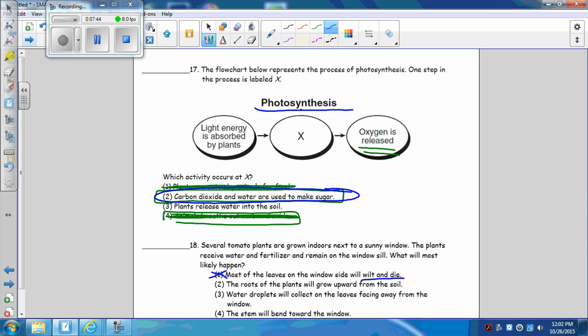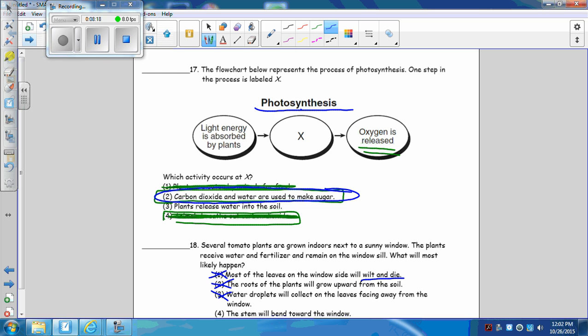It doesn't tell you any reason why roots would grow upward. Do roots normally grow upward? No, so nothing unusual is happening, so the roots can't grow upward. Water droplets will collect on the leaves facing away from the window. Why would that happen? Why would water droplets collect on the leaves at all, unless there was something happening to keep the water droplets in? It would have to be inside like a little dome or something. So transpiration can occur.